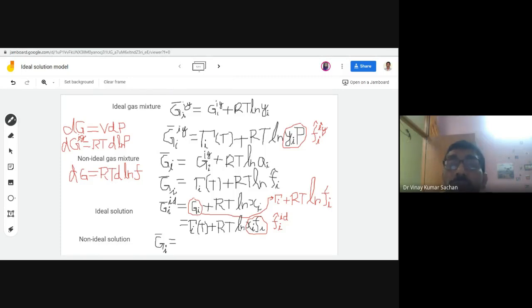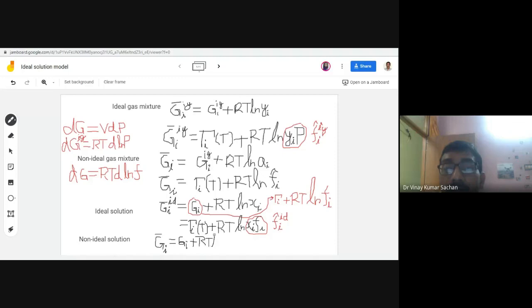So in fact, we should be able to write two kinds of expressions. One we can write in terms of Gibbs energy, Gi plus, can anyone tell me what I should write for a non-ideal solution?